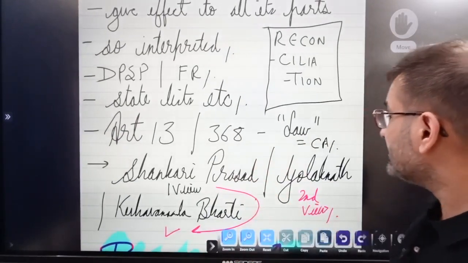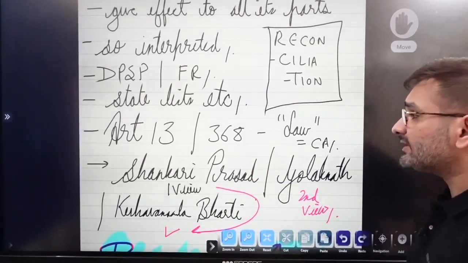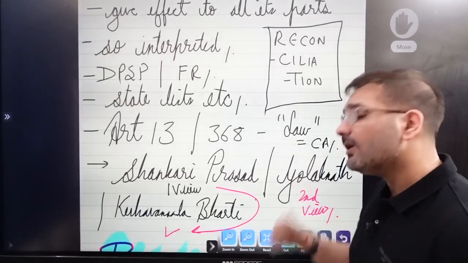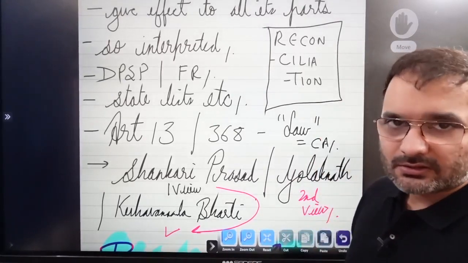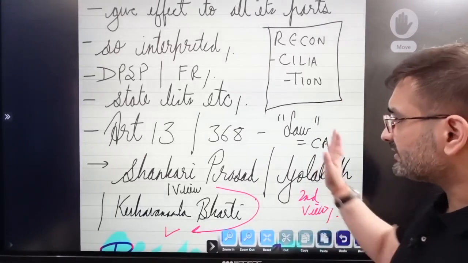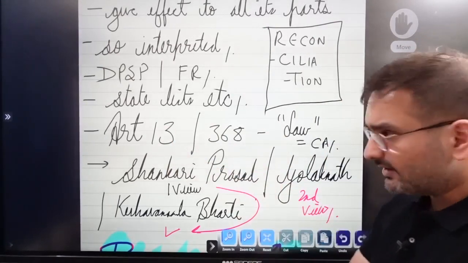So Article 13 and, for example, Article 368: is the word law defined in Article 13? Does it contain a constitutional amendment as per Article 368? So we have to use that for the doctrine of harmonious construction. We are going to get into this debate in the next lecture.